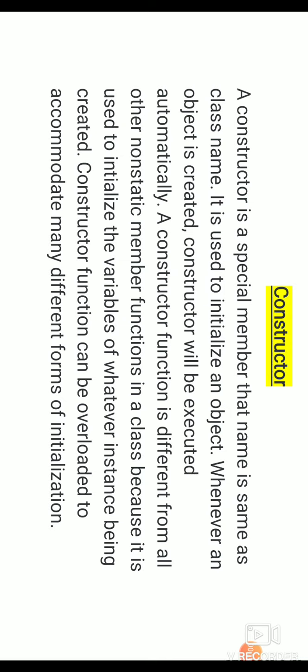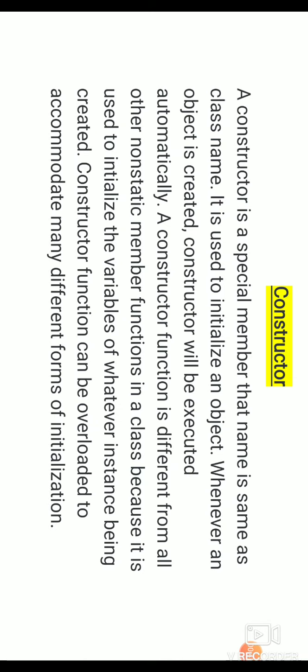Today in this series we will discuss constructors, which are very important for your examination. So listen carefully. A constructor is a special method whose name is the same as its class name, and it is automatically initialized when an object is created. A constructor is used to initialize an object whenever an object is created.